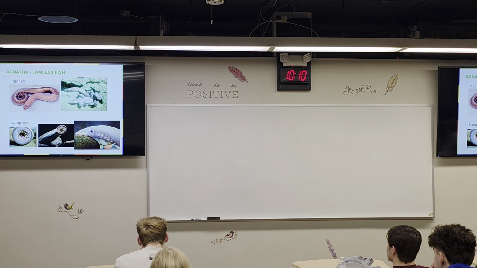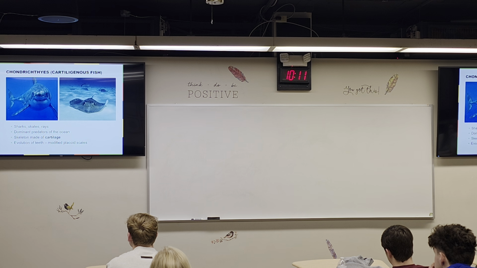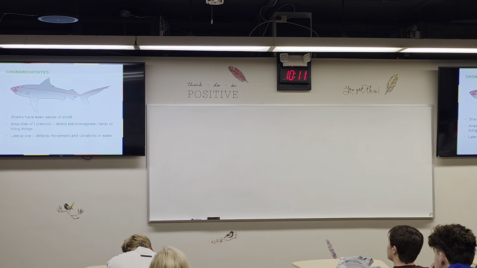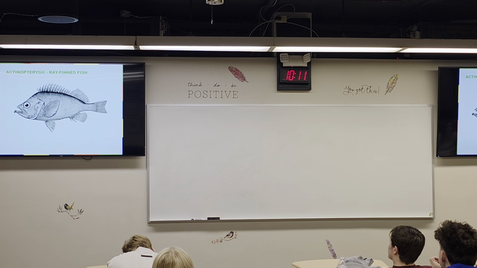Again, this is the jawless fish, the agnatha, hagfish, and lamprey. They're all marine animals. Gnathostomes are the ones that have jaw. Again, chondrichthyes and osteichthyes. This is the chondrichthyes. They have cartilage instead of bone. And this is the osteichthyes. They have bone already.